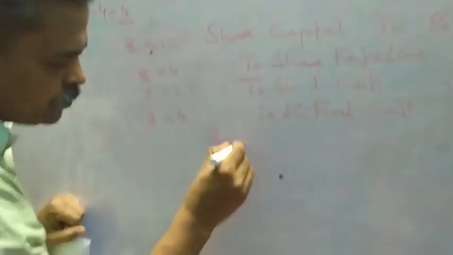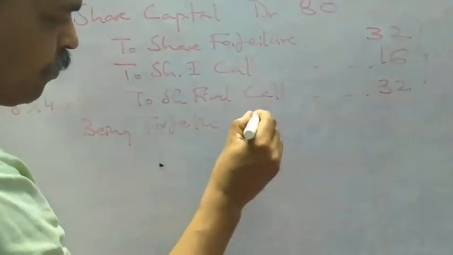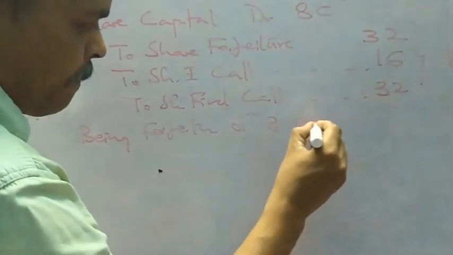Narration being forfeiture of 8 shares. This is the entry for Divya.